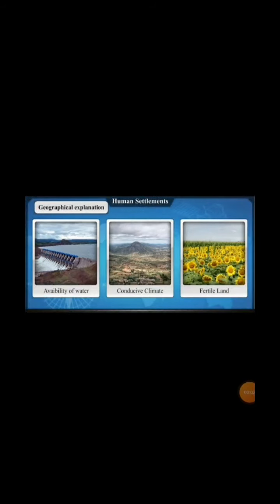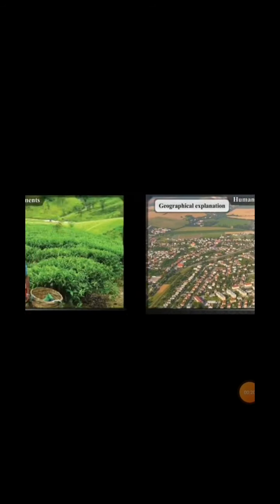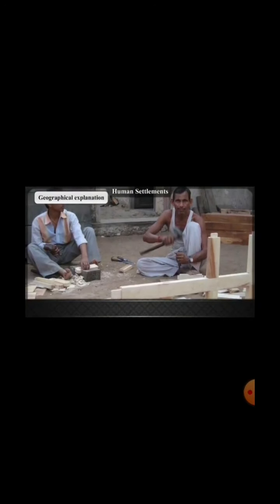Geographical explanation. Human settlements flourished at places with favorable geographical conditions such as availability of water, a conducive climate, fertile land, etc. In the early settlements, the occupations of the people were dependent on locally available natural resources. This gave rise to separate settlements of people engaged in a particular occupation.